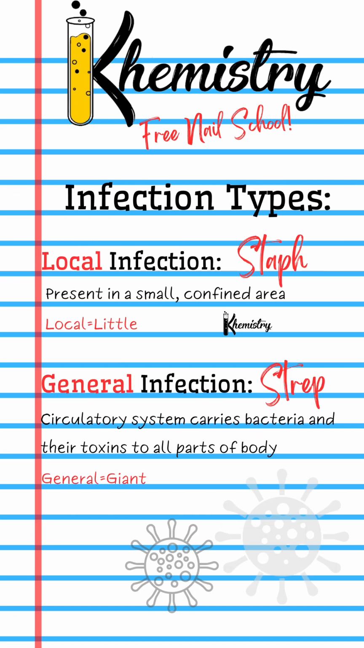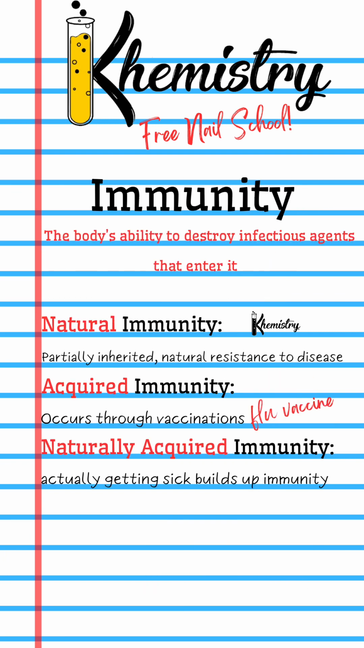So now let's talk about infection types. There are two types. You can either have a local infection, which you should think of as staph, which is present in a small confined area, so something like a boil, or a general infection, which you should think of as strep, which goes through your circulatory system and carries bacteria and their toxins to all parts of your body, okay? You should think general, like giant, okay? That's what those types are.